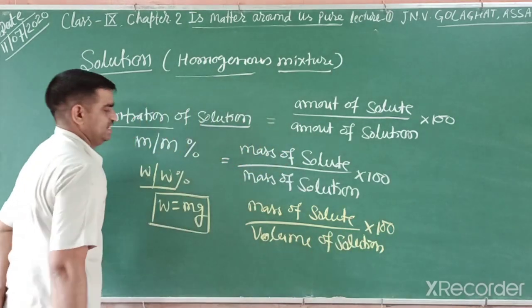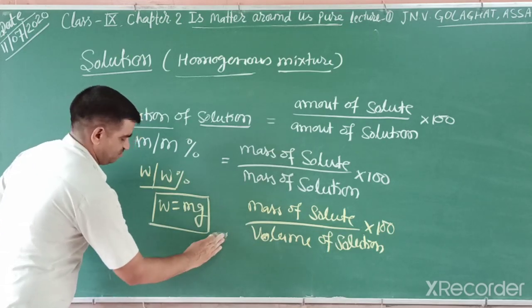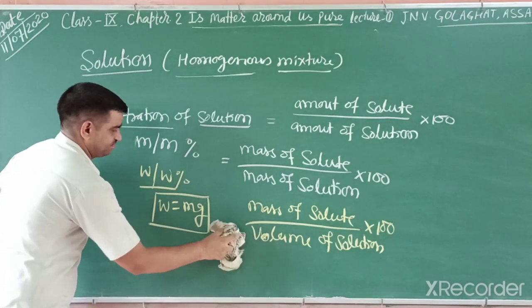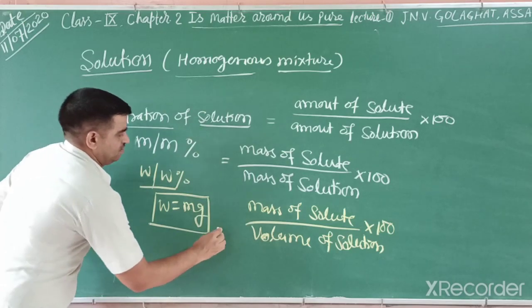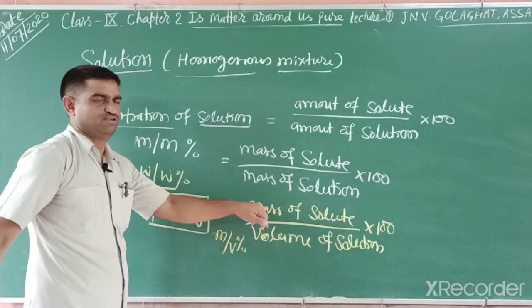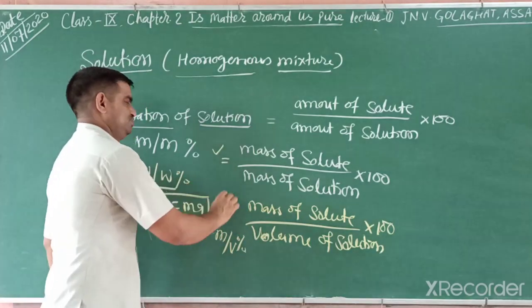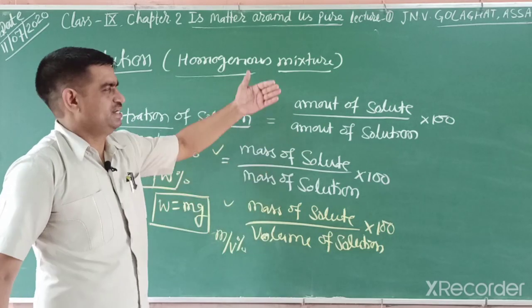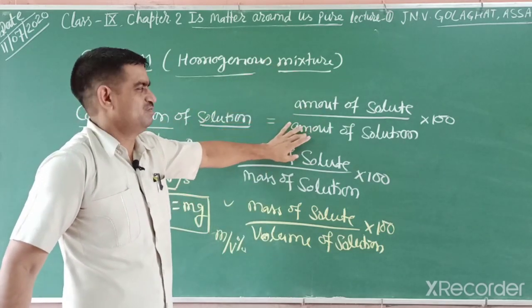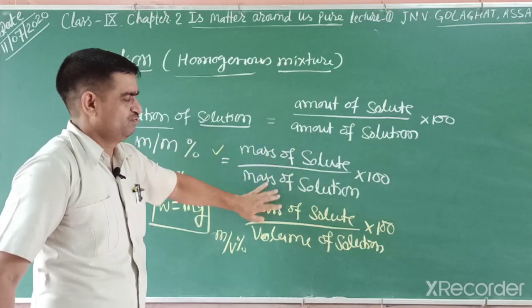This is known as mass by volume percentage. We can write mass of solute divided by volume of solution into 100. We use these two formulas. You can take amount of solute divided by amount of solvent also, but normally we use this one formula.